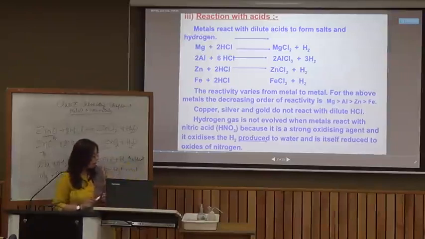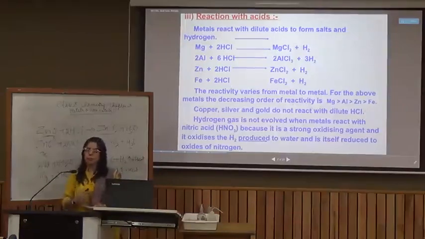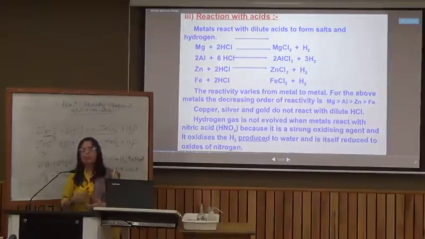Aluminium metal is not here with us, but aluminium will not react as spontaneously as magnesium, not because aluminium is not a reactive metal, but because, as we learned, it is a self-protecting metal. It has an aluminium oxide layer around it and it will first dissolve the aluminium oxide layer in acid and then the reaction picks up and it is again a vigorous reaction. Zinc also will react in a similar manner. Iron will react a little less vigorously.